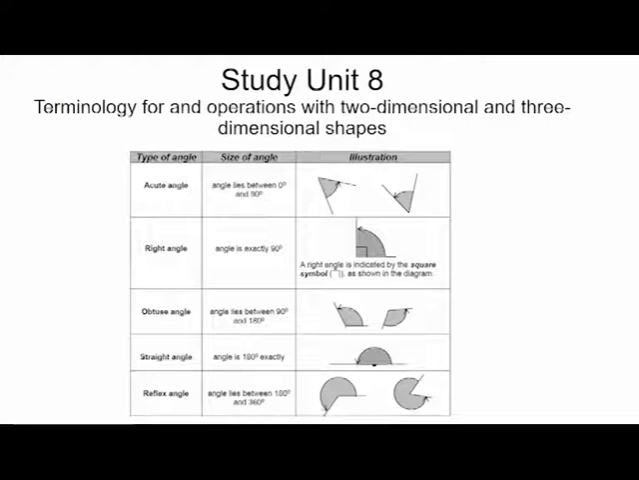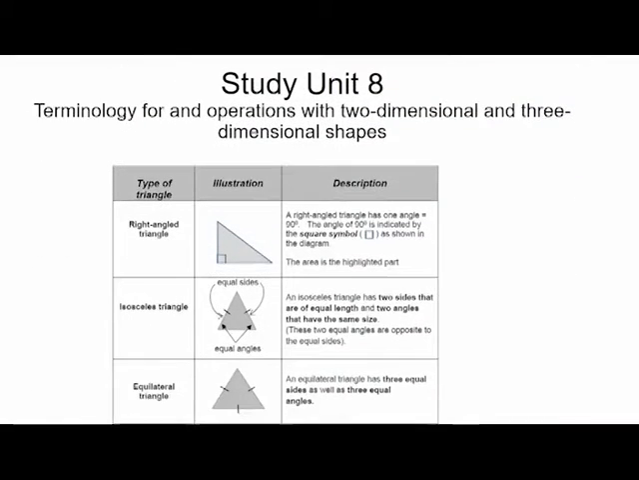Then, have a look at angles. Study Unit 8. You must know all the different angles. Acute angle. A right angle is 90 degrees. An obtuse angle. A straight angle is 180 degrees. So I can ask you a question on these angles. A reflex angle is bigger than 180 and smaller than 360. So please study those terminology.